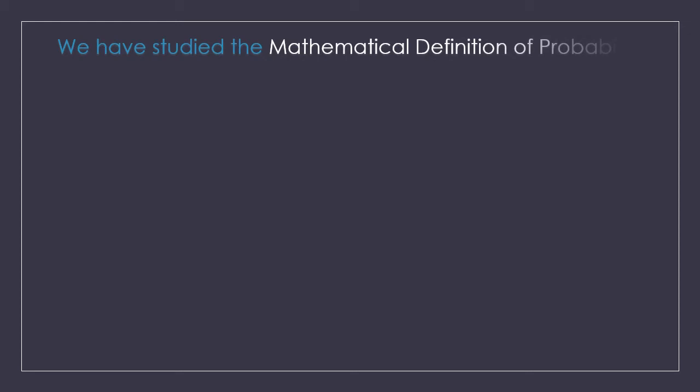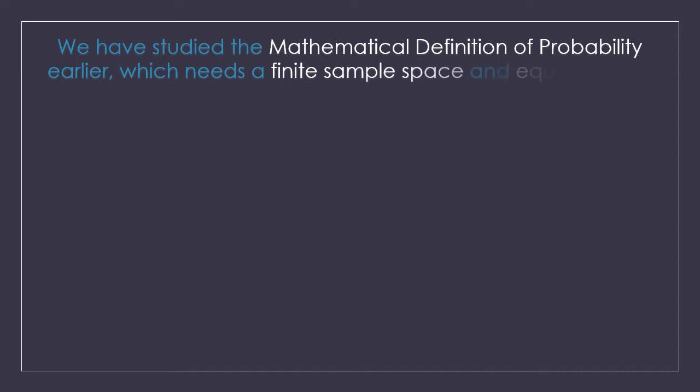Till now, whatever sums we have done from starting exercise 1.2 up to exercise 1.4, every sum was based on the first definition of probability, that is the mathematical definition. But we should remember that the mathematical definition of probability depends on the condition that the sample space is finite and all the outcomes are equiprobable. That means the sample space has a limit and all the outcomes have equal chances of happening.